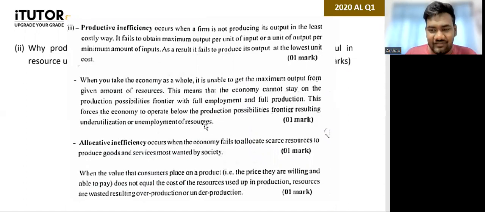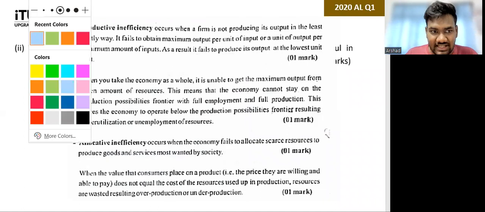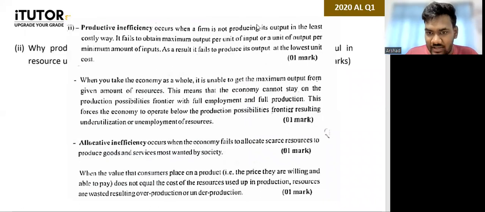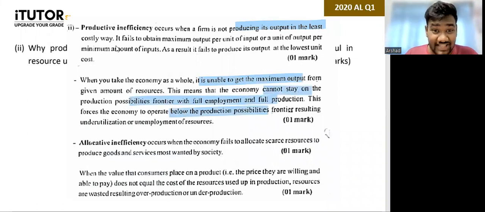Same thing, they have written the opposite. Makes sense? They are saying you're not producing in the least costly way, then that you're unable to get the maximum output, then that you're producing below the PPC and cannot stay at full employment. So same thing, the opposite of productive efficiency.